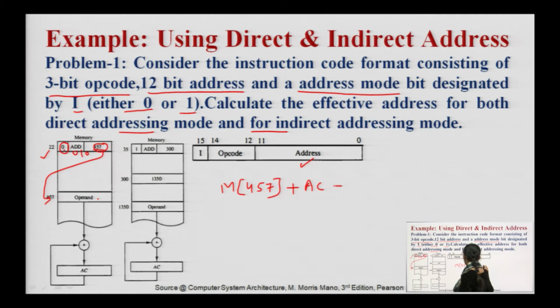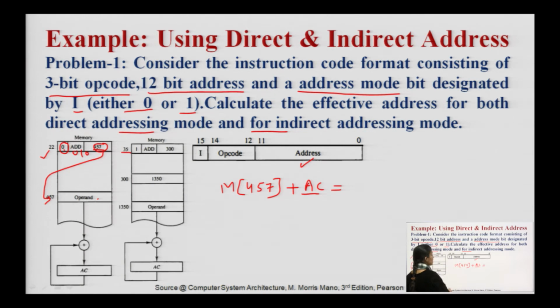It is very much clear. As the accumulator is a processor register, M of AC is not required. We need not access the memory at the accumulator location. The value of the accumulator will be the operand value. So, these two values will be added, our CPU will perform this operation. Then move on to the second part.